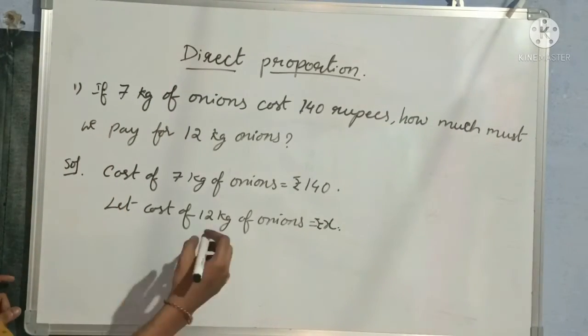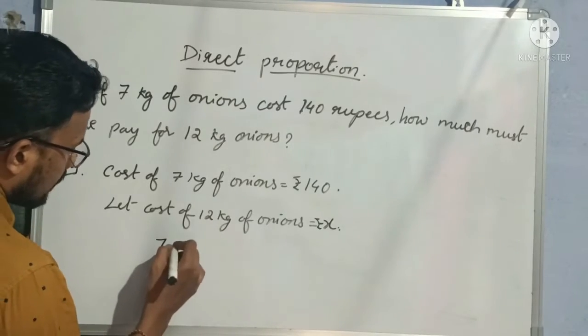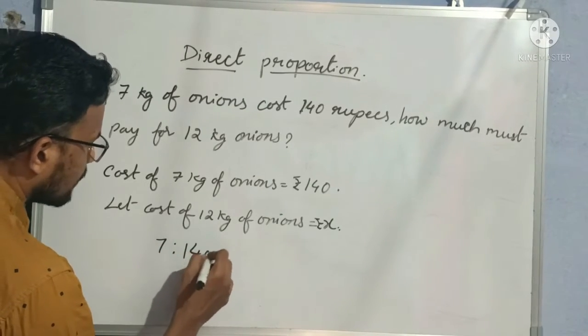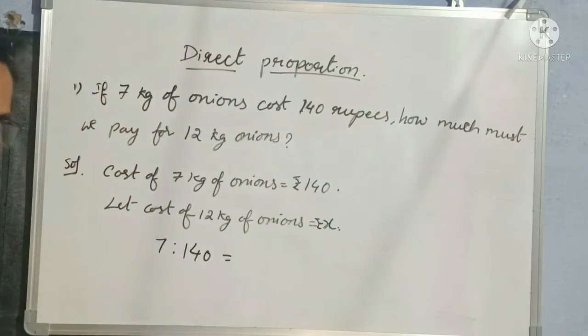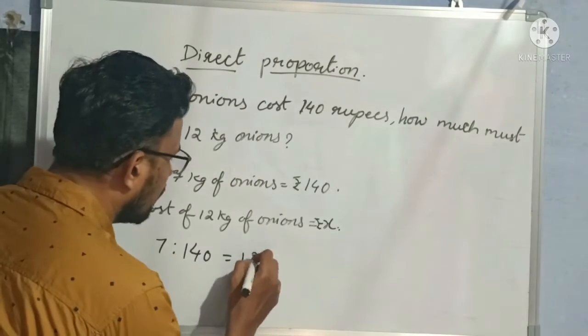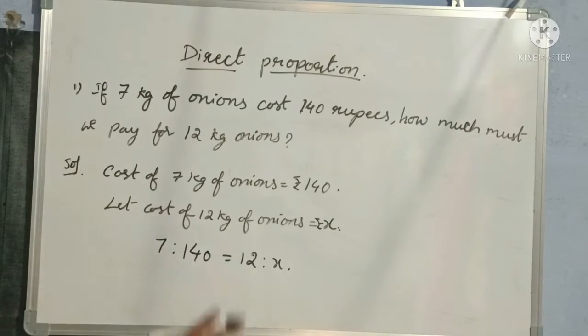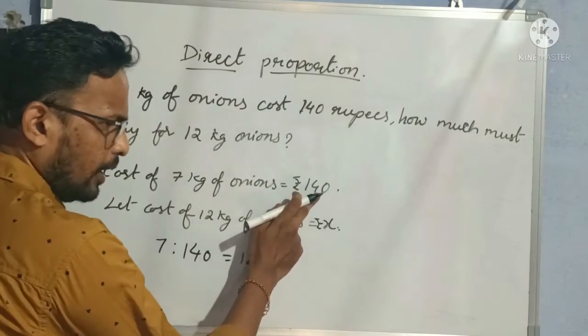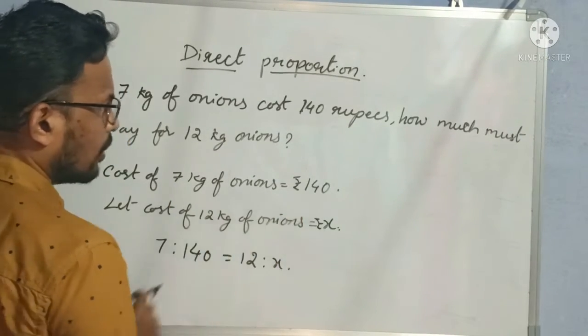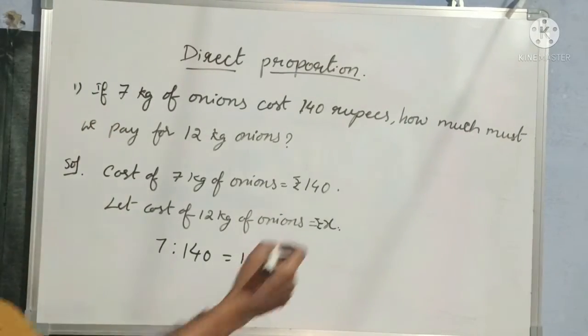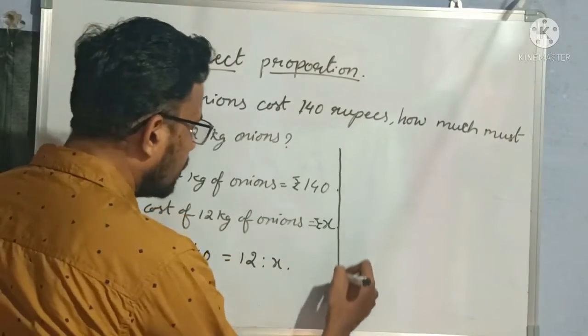Okay. Now let me write this as proportion, that is 7:140, means ratio of 7 and 140 is also equal to ratio of 12 and x. Understood? Now we can do like this.